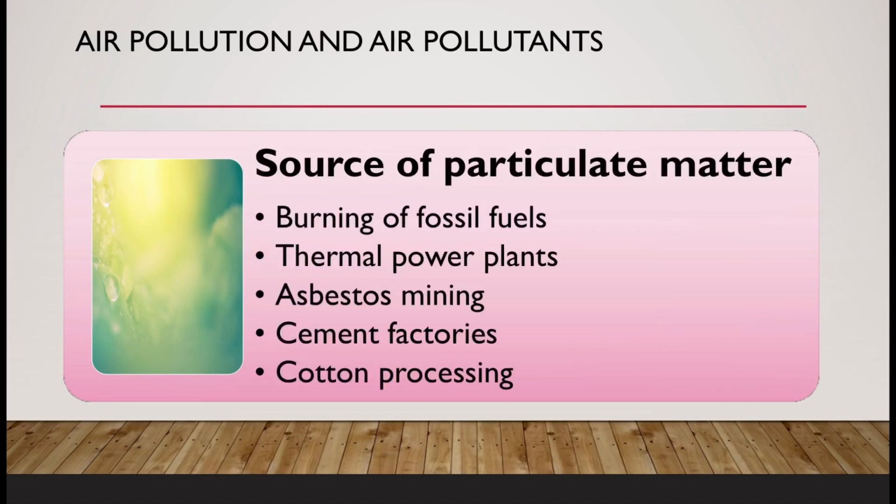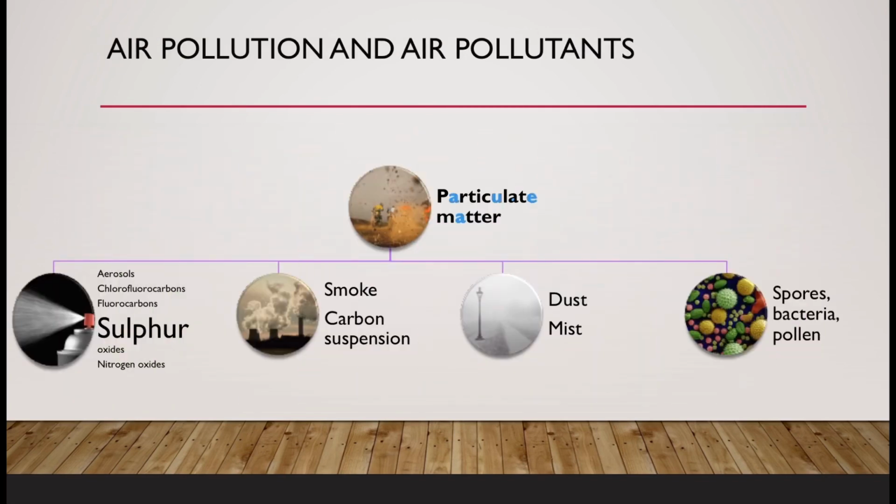Well, students, now we will move on to the sources of particulate matter. It includes burning of fossil fuels, thermal power plants, forest fires, cement factories, asbestos mining, spinning and ginning mills. Spinning means processing of raw cotton to make yarn. Ginning means separation of seeds and cotton fiber. Now we'll talk about some types of particulate matter like aerosols, smoke, dust, mist and biological particulate matter.